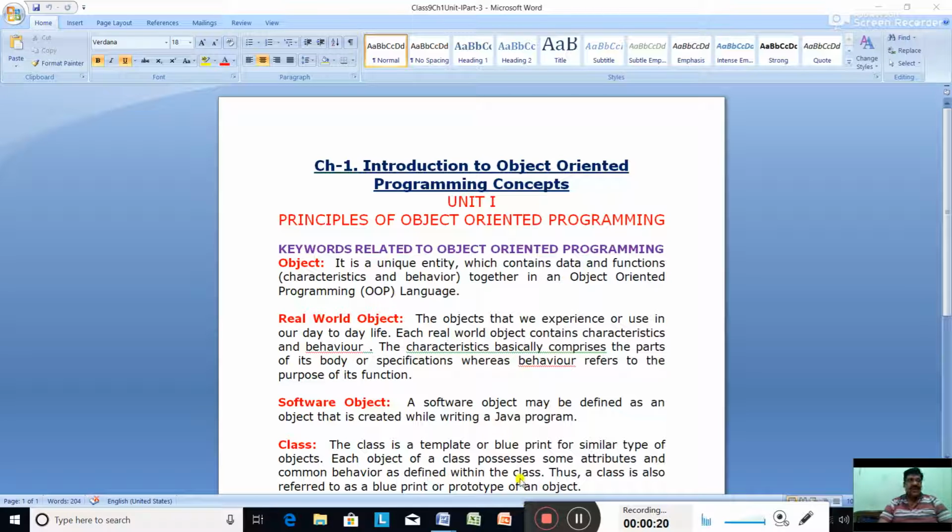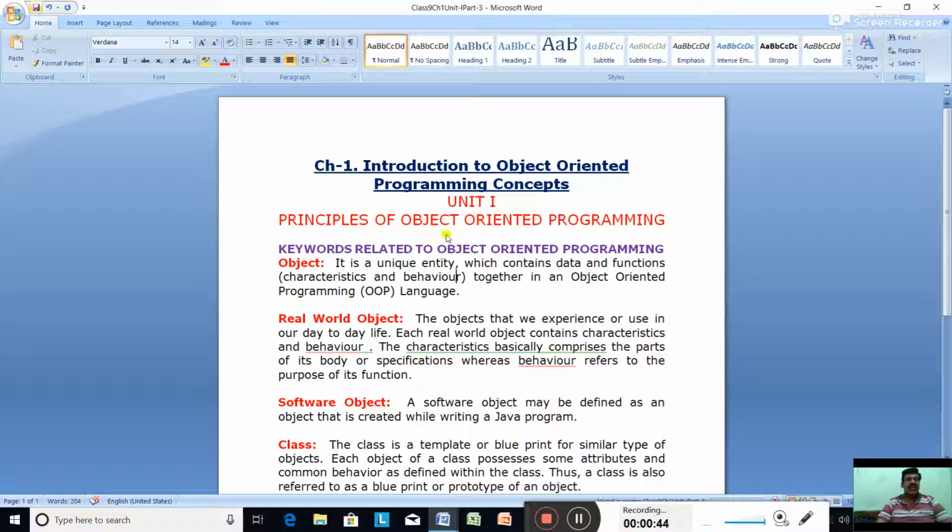Now, what is an object? It is a unique entity. Object is a unique entity which contains data and functions. Here data means characteristics and functions means behavior together in an object-oriented programming language.